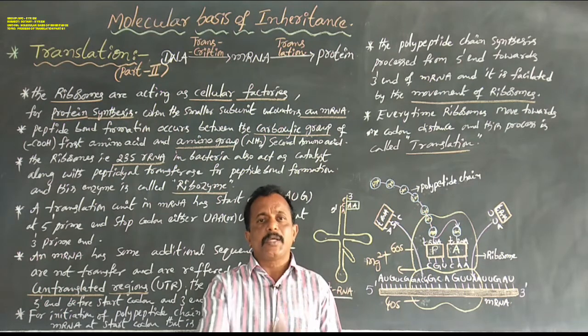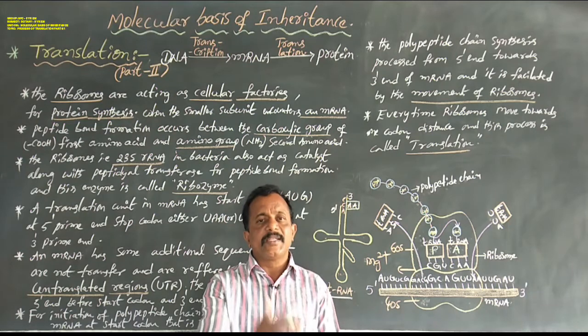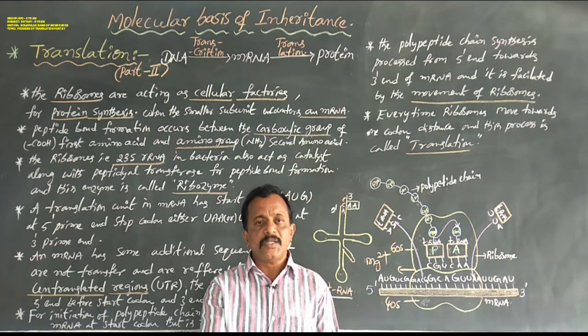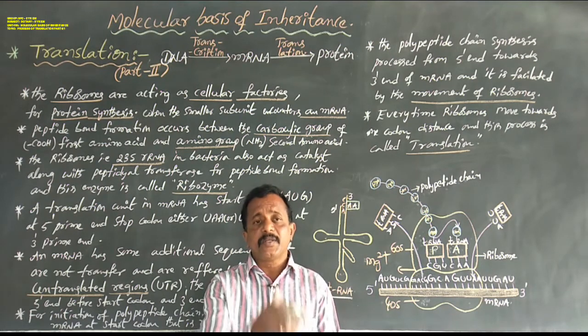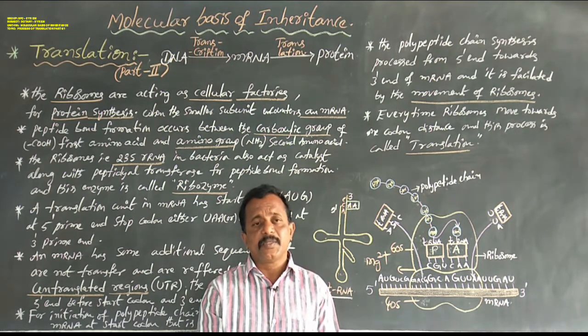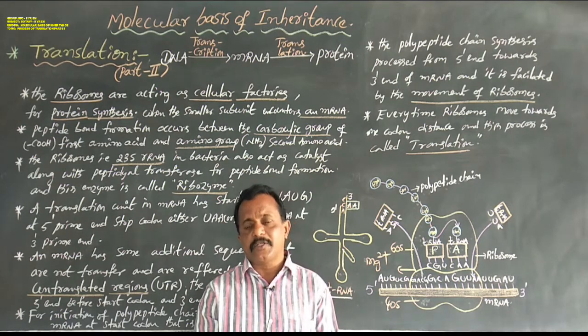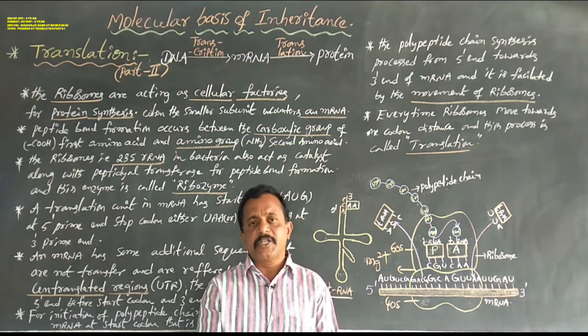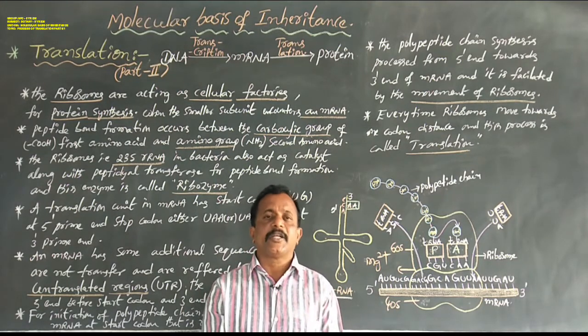That is, one larger subunit and one smaller subunit. The larger subunits are 60S and 50S, and the smaller subunits are 40S and 30S.